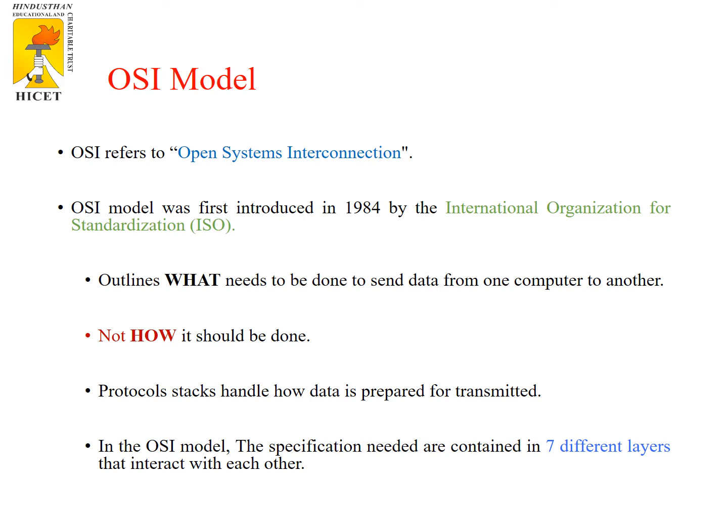So what is the purpose of creating this Open System Interconnection? It sets a protocol for how the communication takes place from one computer to another computer. What are the things that have to be performed, and what are the things that must not be performed. So it acts as a protocol for how the communication takes place. In the OSI model we have 7 different layers and how they interact with each other. So that is the overall picture of this OSI model.